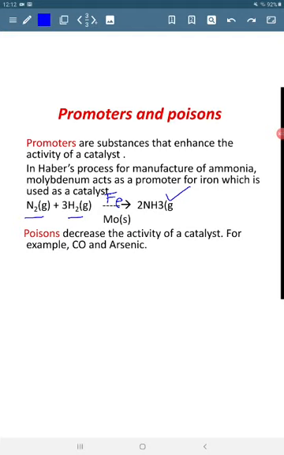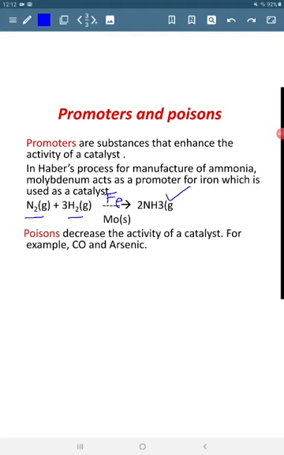Now how can this molybdenum increase the activity of the catalyst? Molybdenum helps to increase the roughness of the surface of the catalyst and it increases the free valencies. When the free valencies increase, the adsorption also increases, and when the adsorption increases, the rate of the reaction becomes faster.